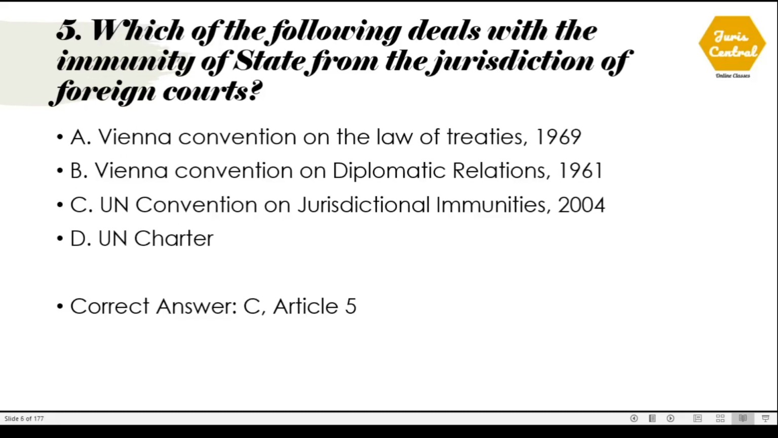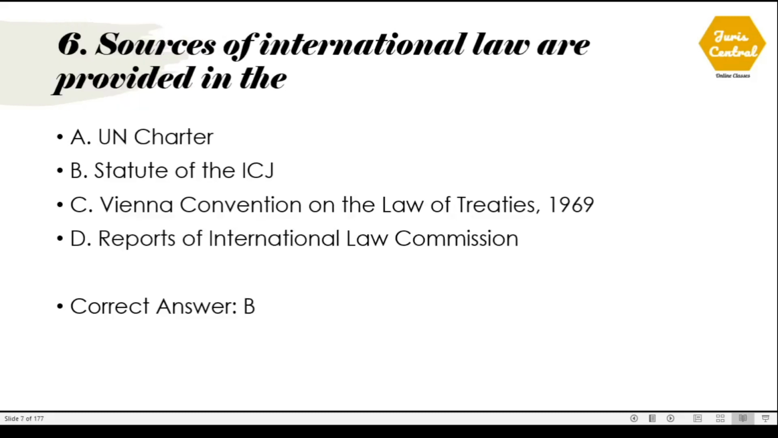Question number 5. Which of the following deals with the immunity of state from the jurisdiction of foreign courts? The correct option is option number C, which is the UN Convention on Jurisdictional Immunities, Act 2004, and this is given under Article 5 of the Convention. Question number 6. Sources of international law are provided in the. The correct option is option number B, Statute of the ICJ.